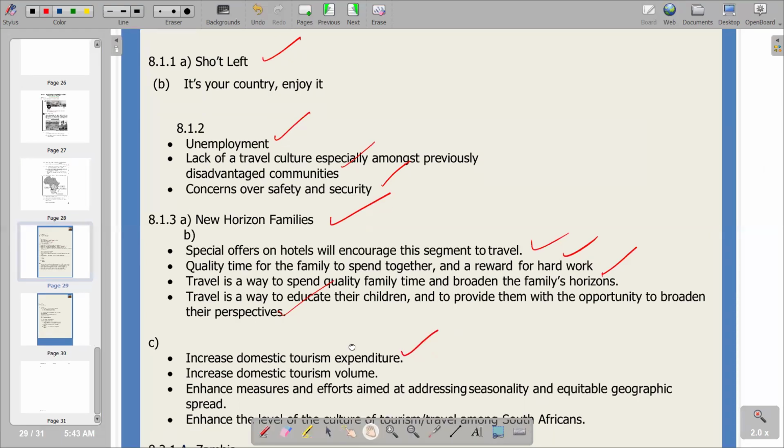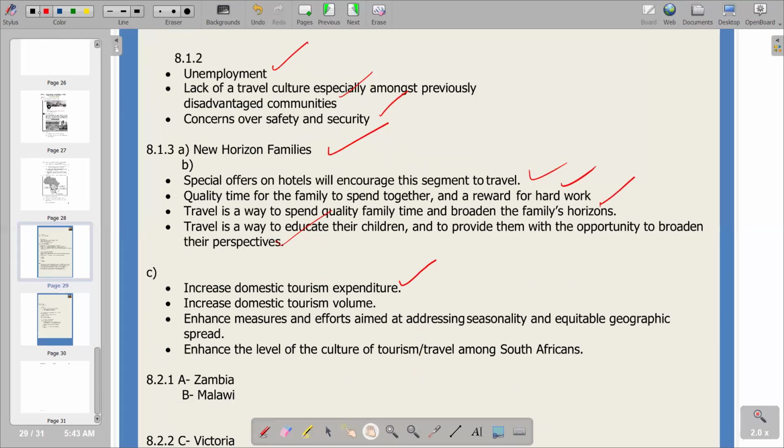If it's increased, obviously the national aggregate expenditure also increases. Then you've also got increased domestic tourism volume. And obviously, if tourism volume increases, it means the economic activity also increases. So the positive result from these two points is that we are going to have an increase in gross domestic product.